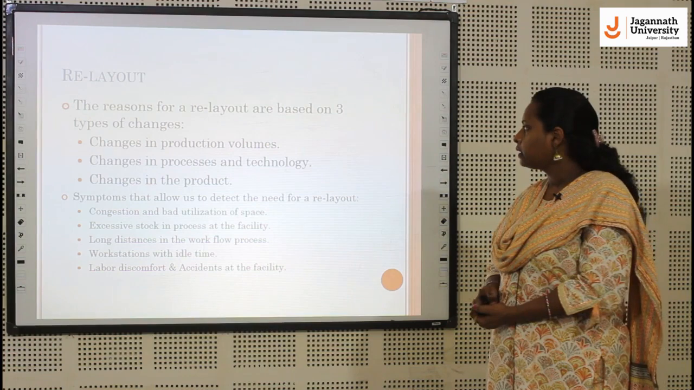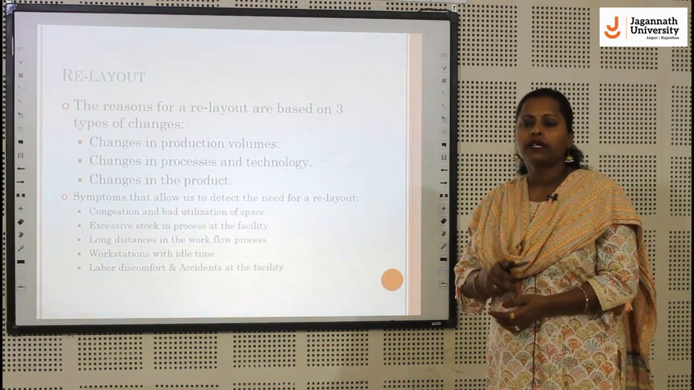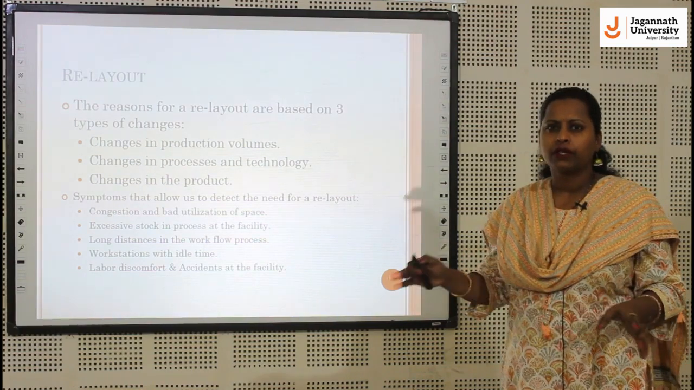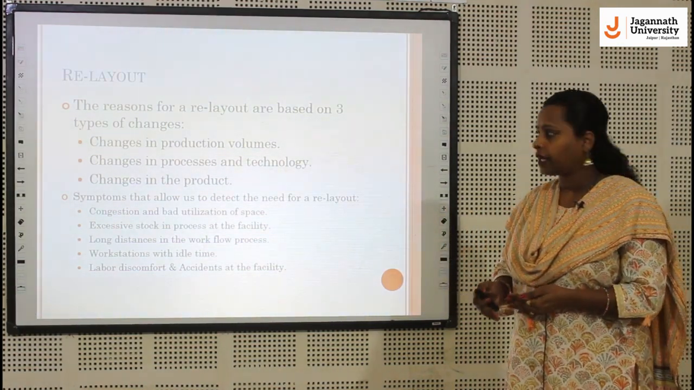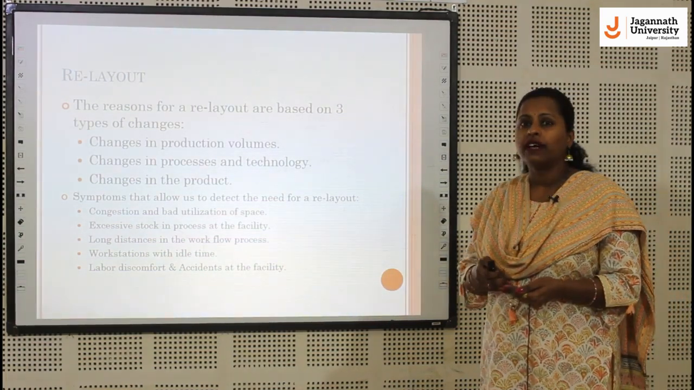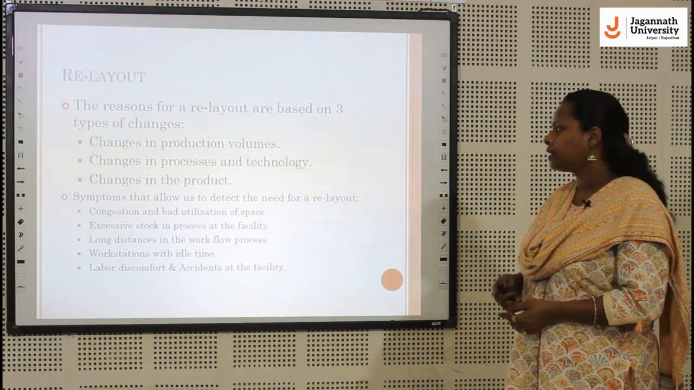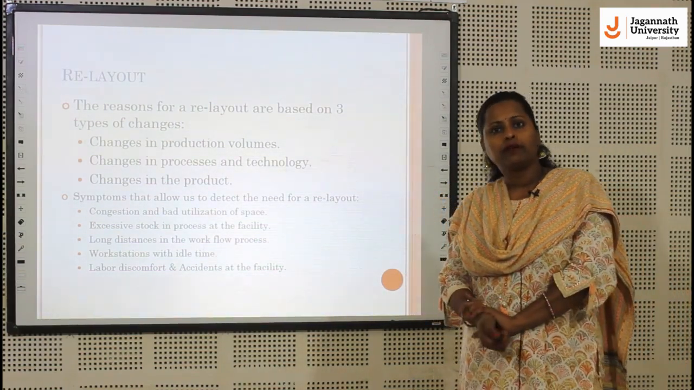Symptoms that allow us to detect the need for a re-layout are when you can see that there is so much congestion or mess at the workplace, or excessive stock of the products, or long distance in the workflow, or workstations with idle time, and labor discomfort and accidents of labor or the mess while working.